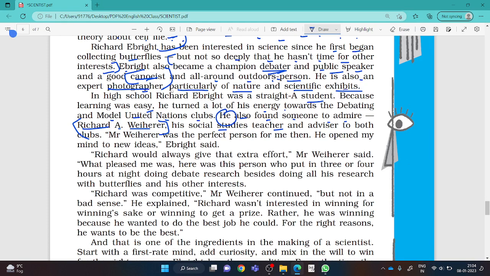Do you know, everyone? There is a great role of teachers in a student's life. If you find a good teacher in your life, he or she can change your life also. Always remember. And yes, this Richard A. Werner was the admirer of Richard Ebright. Okay, his name also starts with Richard, right? And advisor to both clubs. Mr. Werner was the perfect person for me then. He opened my mind to new ideas, Richard Ebright said.